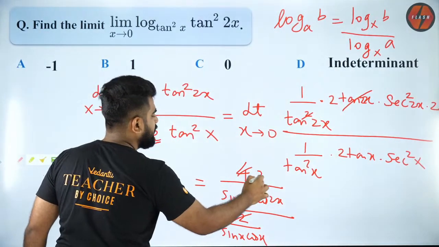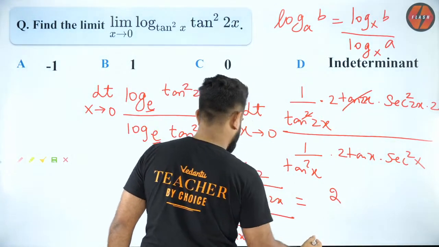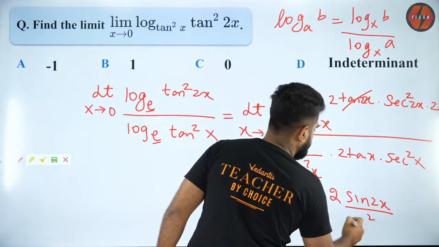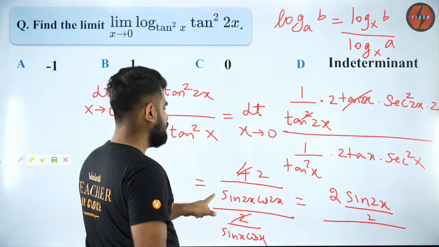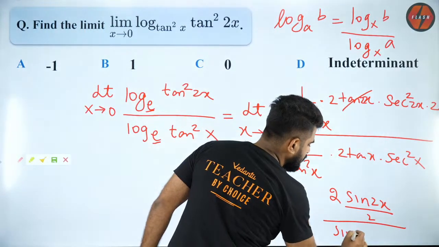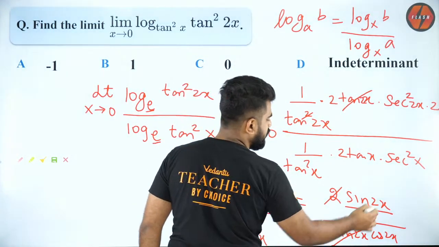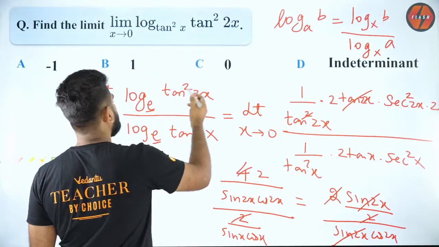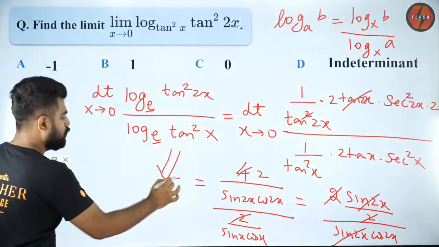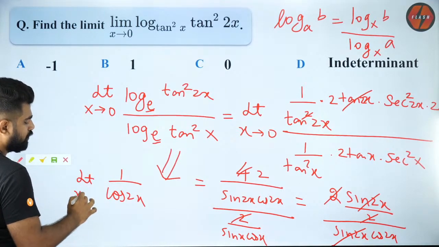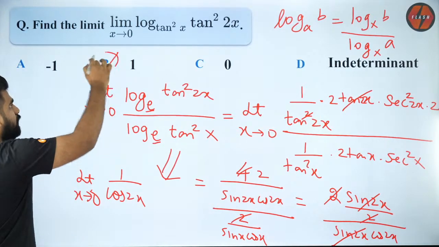So 4 and 2 will get cancelled. I'll have 2 sin x cos x, which is sin 2x by 2, divided by sin 2x into cos 2x. So 2 will get cancelled, sin 2x will get cancelled. It all simplifies to 1 by cos 2x, limit x tending to 0. So the answer is option B, 1 I think.